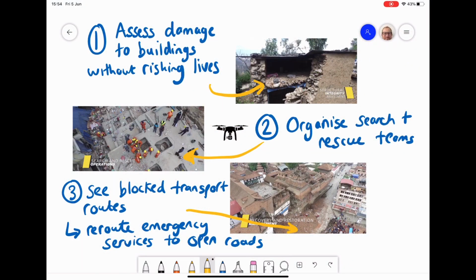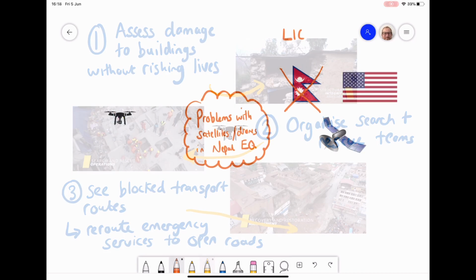To just summarize that last clip, we can use drones in three ways: assessing damage to buildings without having to risk lives. We can also organize search and rescue teams, see where they need to go, maybe see stuff that we can't see from the ground. But also, more importantly, we can see which transport routes are blocked by the damage and we can then tell the emergency services to use the open road. We can see in that picture that the road's blocked, and so emergency services would go another way, and therefore be able to get people and all the supplies they need through.